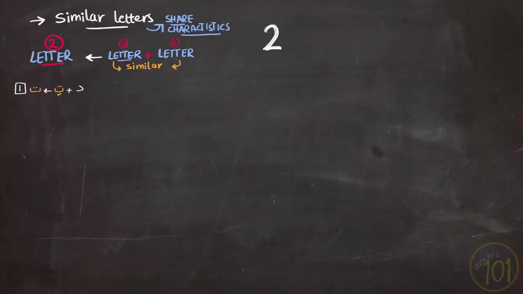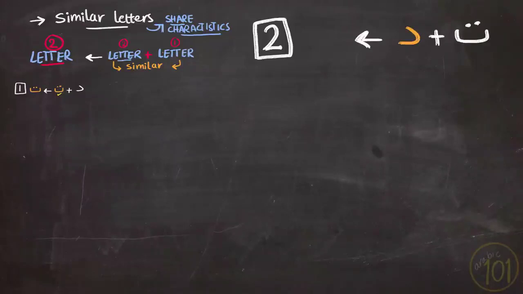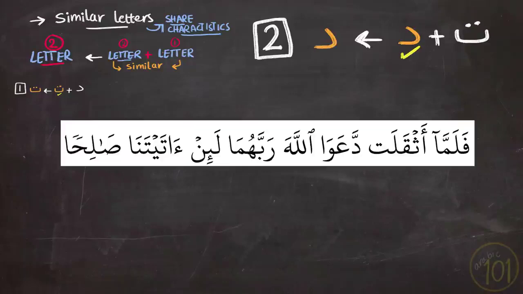Second, when the dal comes after the ta, the dal will prevail, because in this case, the dal came second, which means it will prevail over the ta, like in these examples.